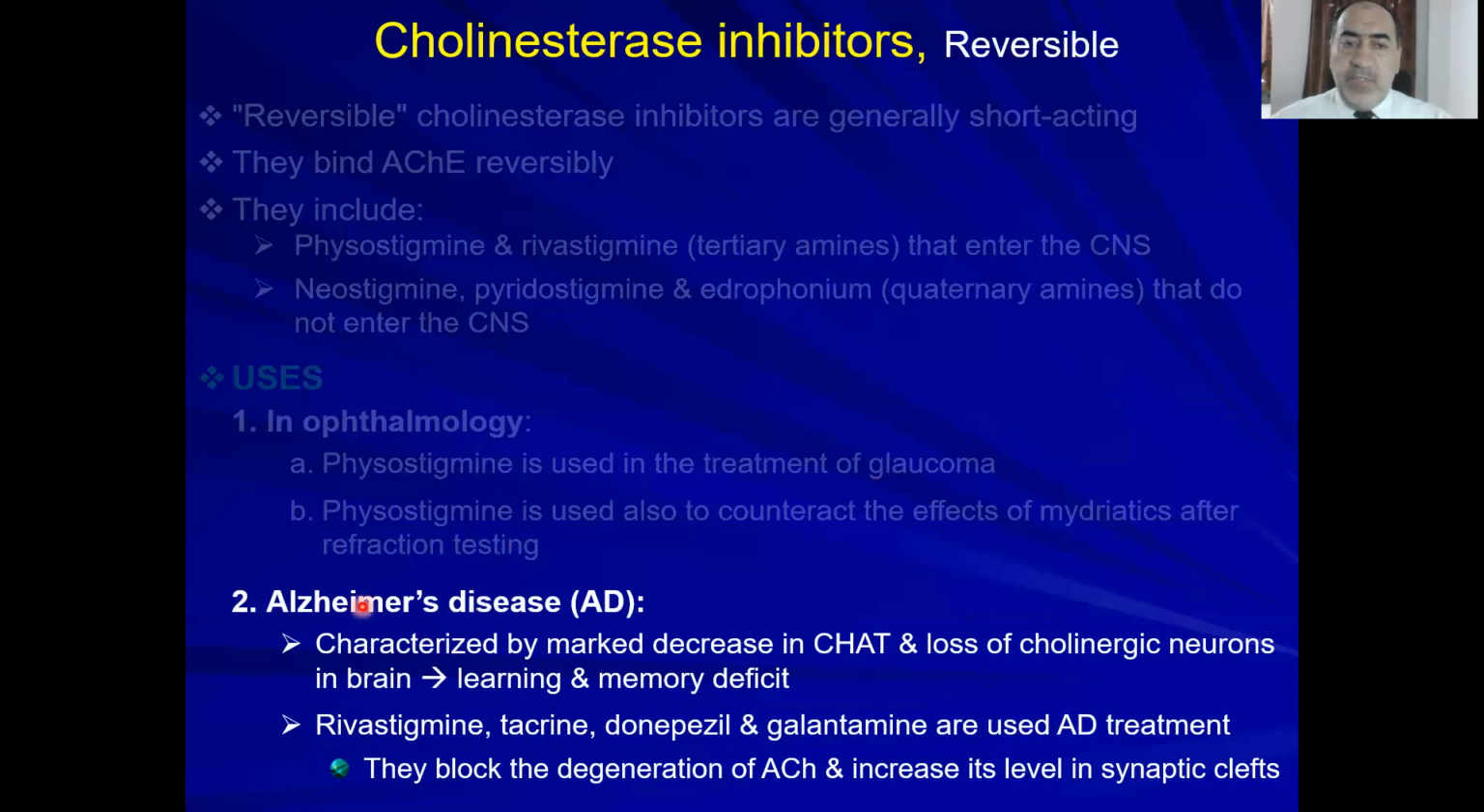Examples of drugs, as you expect, here these drugs need to pass through the blood-brain barrier. So they need to be tertiary amine. We talked about before, rivastigmine, tacrine, donepezil, and galantamine. We said these are tertiary amine. They can pass through the blood-brain barrier. They block the breakdown of acetylcholine and increase its level in the synaptic clefts, and then counteract this deficit of cholinergic effects or cholinergic neurons.